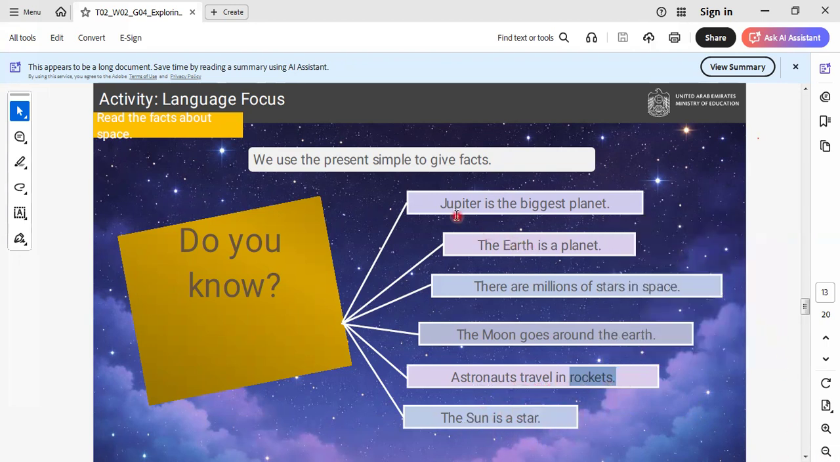I will repeat again. Jupiter is the biggest planet. The earth is a planet. There are millions of stars in space. The moon goes around the earth. I think all of us know this from science, okay? Astronauts travel in rockets. The sun is a star. Let's go to another one.